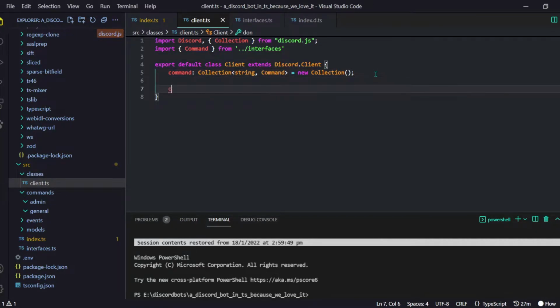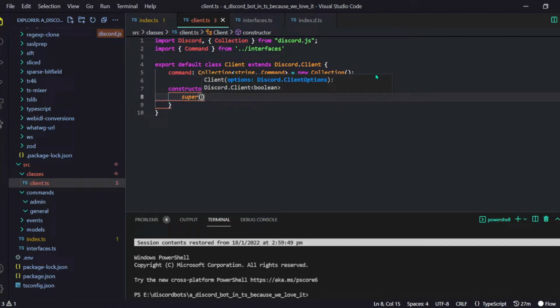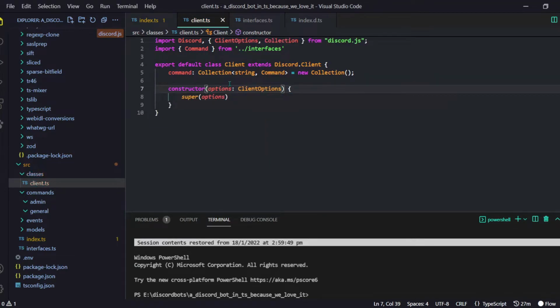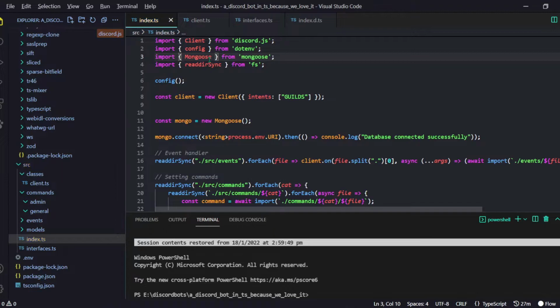We have to do a constructor, and then we will do super, and it will be options. And by the way, we will have options here as well, but their type will be ClientOptions, and we are going to get that from Discord.js as well. So first of all, we have to do a small change this time. This time client will not be equal to this. It will be equal to, we will do this, and then we are going to import it from ./classes/client, and bang, the thing is done.